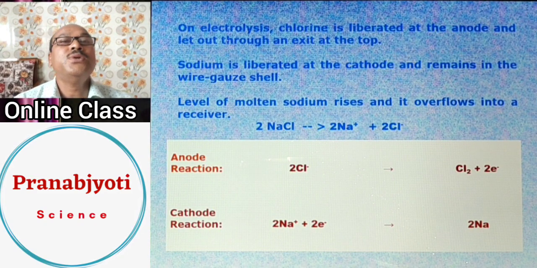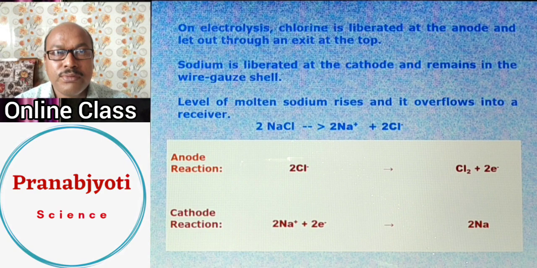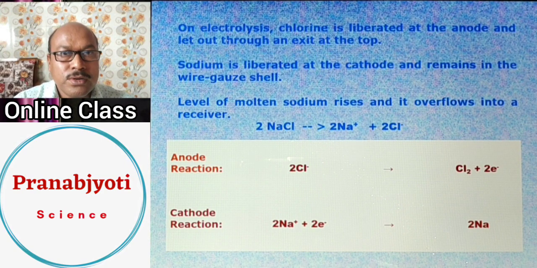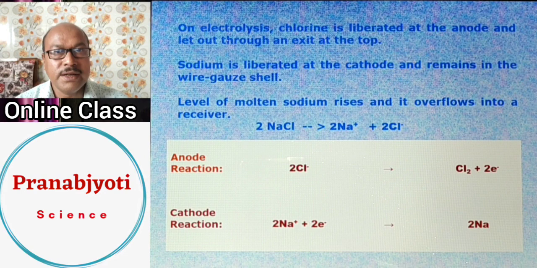What actually happens on electrolysis of molten sodium chloride? Sodium chloride breaks down into sodium positive ions, the cations, and chloride negative ions, the anions. Then by using electrodes, that is cathodes and anodes, sodium can be extracted at the cathode, because the cathode is negatively charged.